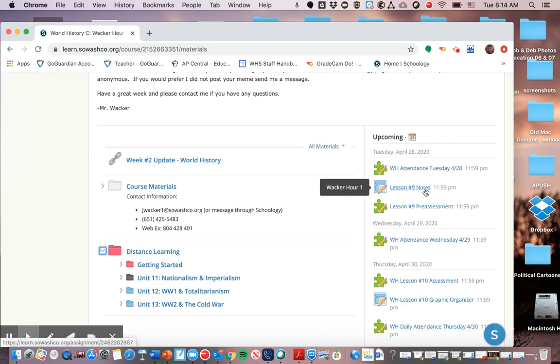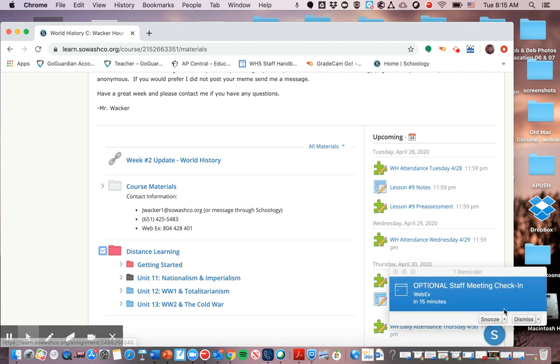The first assignment that's due this week is lesson number 9. And you should begin with the pre-assessment. So you can click on that. And it's 6 questions. And you're allowed to take it as many times as you want until you can get a perfect score. And it goes over these new scary forms of government that emerged during this time period: fascism, totalitarianism, and communism, and where in the world these authoritarian forms of government are emerging. So you take this, and again, take as many times as you need to till you get a perfect score.